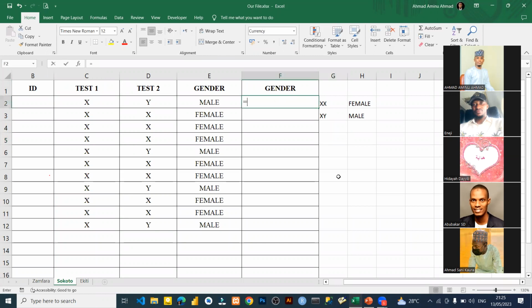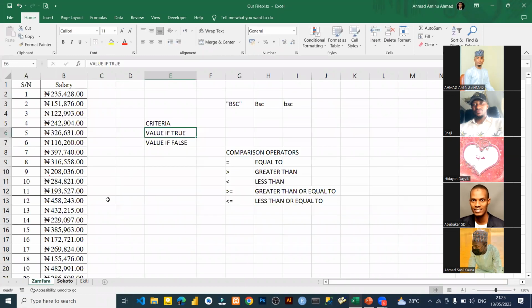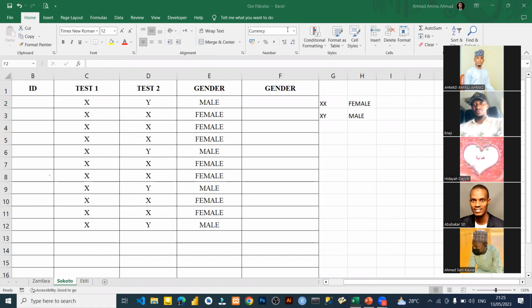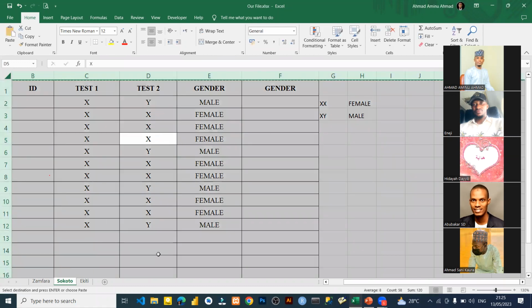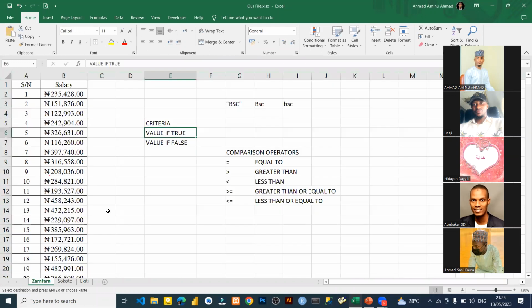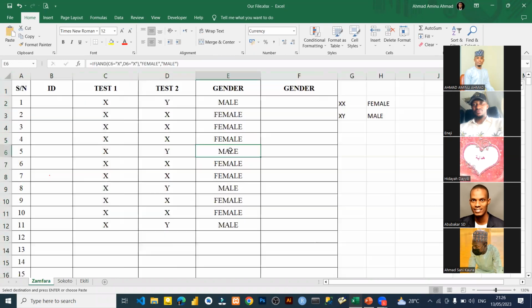So for the O, we are going to say equals to if open bracket. But for this, how do we do it? Let's just create something, because I don't want us to use the same example, maybe you will get confused. What are we going to use for the O? Are we going to use the cutoff marks that I talked about? Maybe if someone has cutoff marks, let me just paste it here.